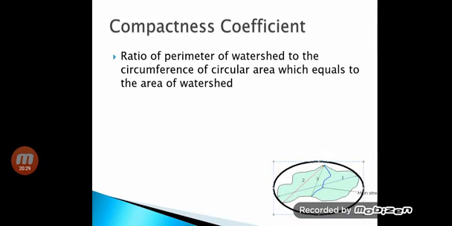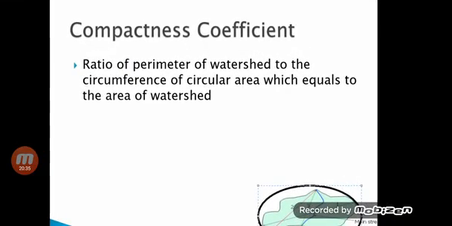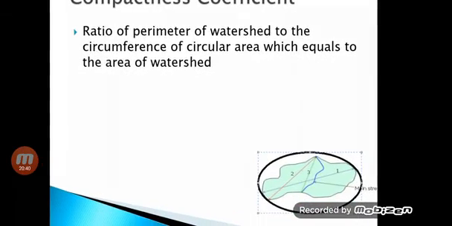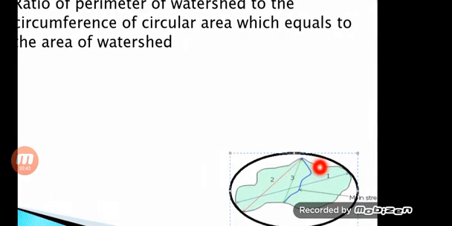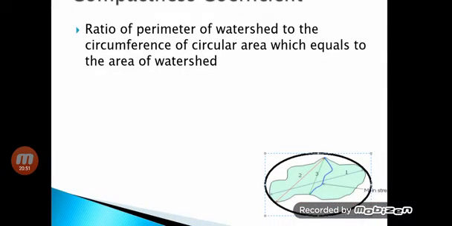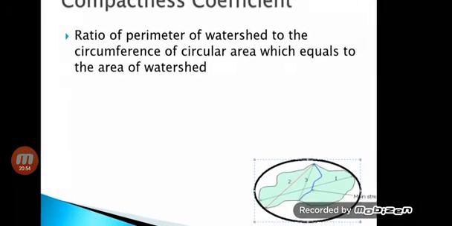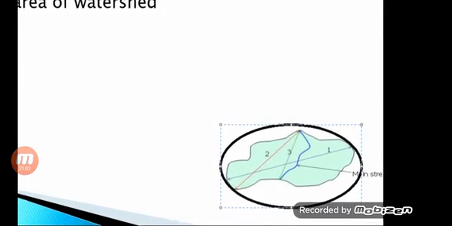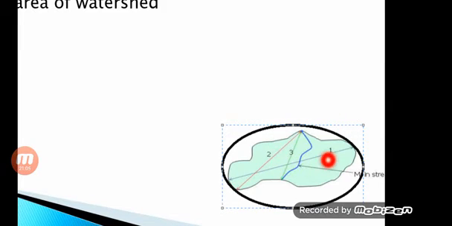Next is the compactness coefficient or CC. It is the ratio of the perimeter of the watershed to the circumference of a circular area which equals the area of the watershed.